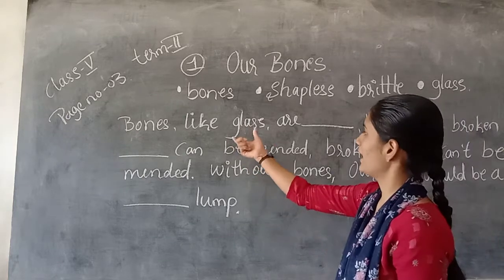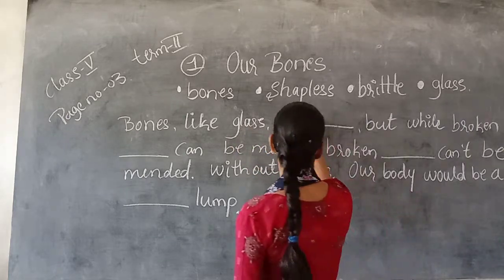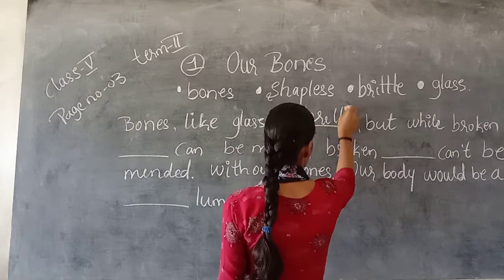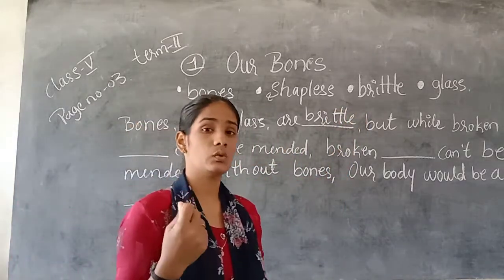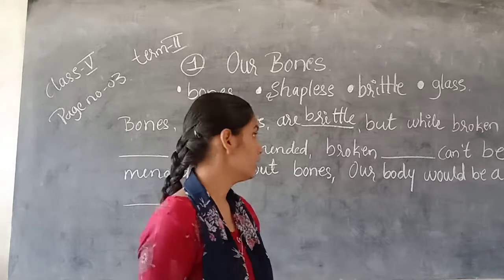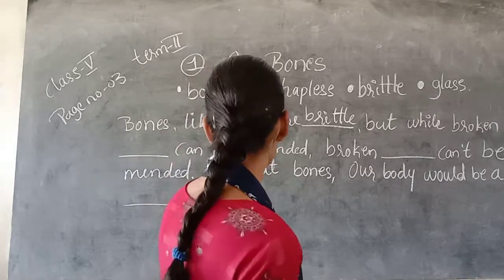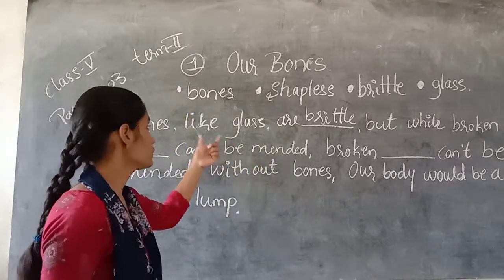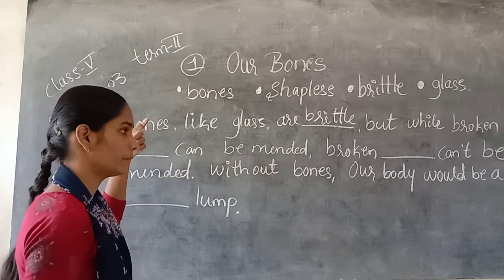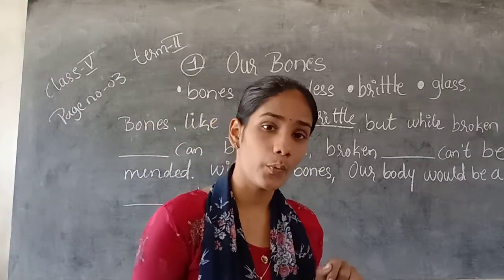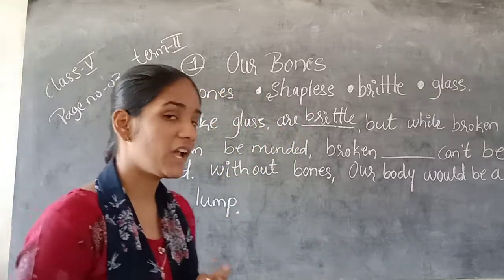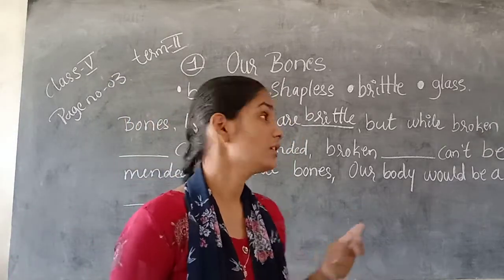So bones like glass are, how are they? They are brittle. So bones and glass are like bamboo. So they are brittle. But while broken, bones can be mended. If the bones break, we can join them. But what we cannot mend is glass.